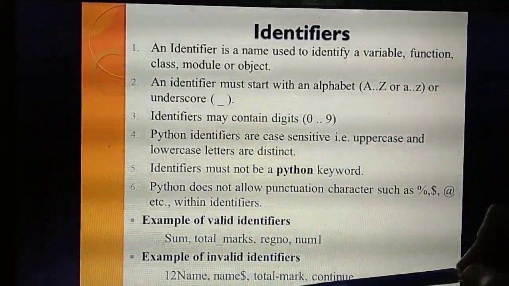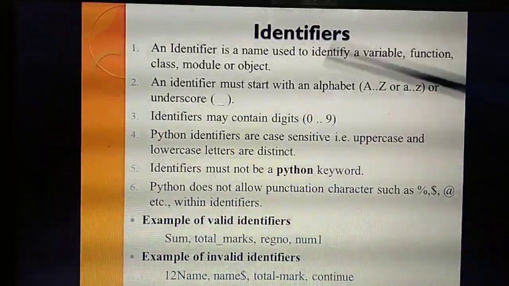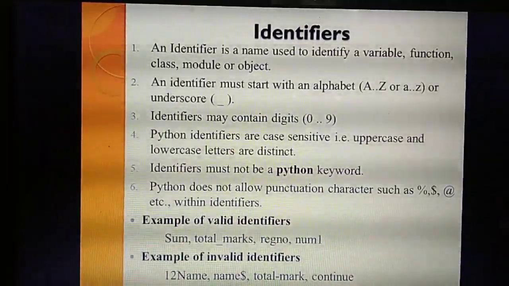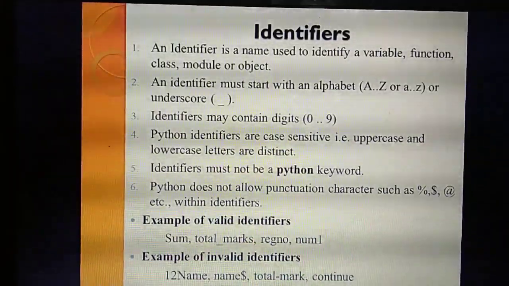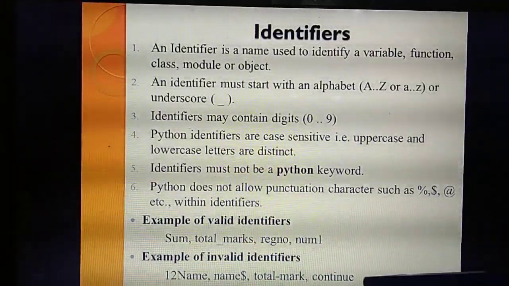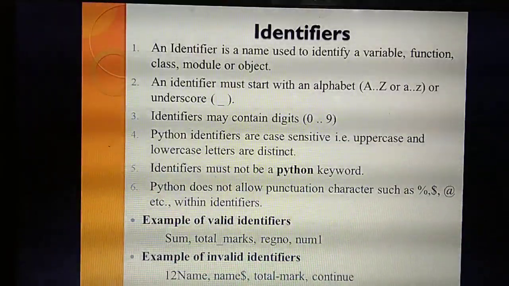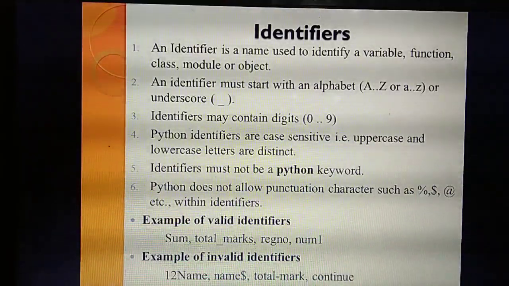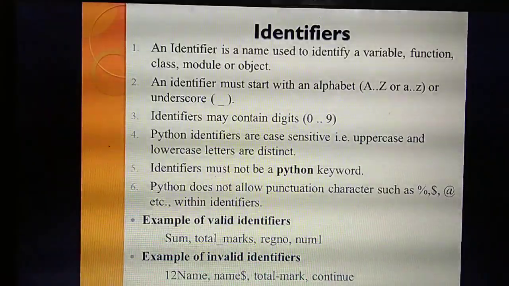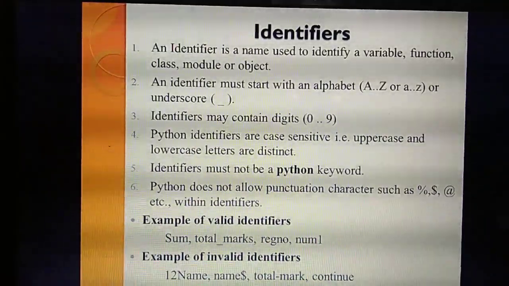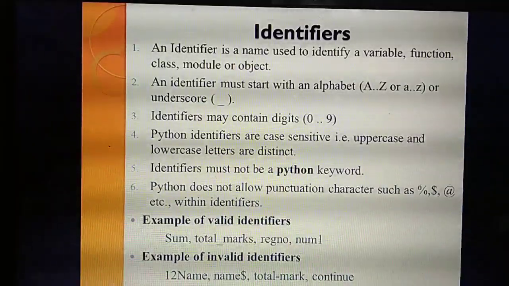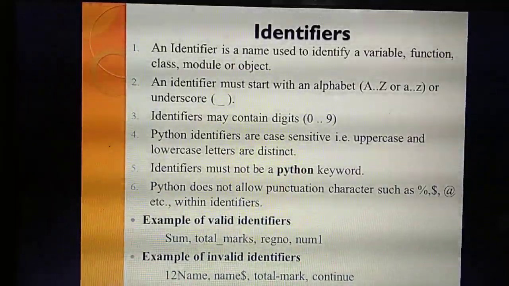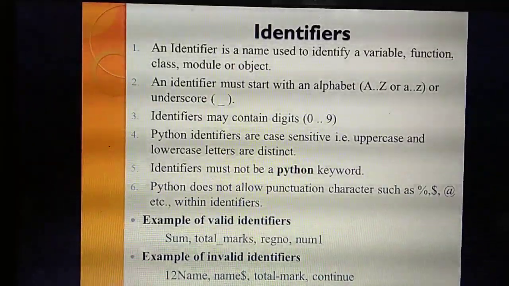Next. See, total. In between they have given a minus symbol. Is this correct? No. Only the underscore symbol is allowed. Next thing is continue. Continue is a keyword. Do identifiers allow keywords? No. Understand? So before studying one heading, just read it first and understand the example. Then only you will be able to write the topic. Understand identifiers?